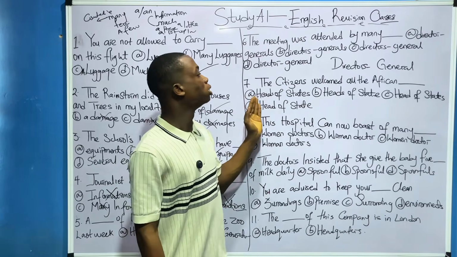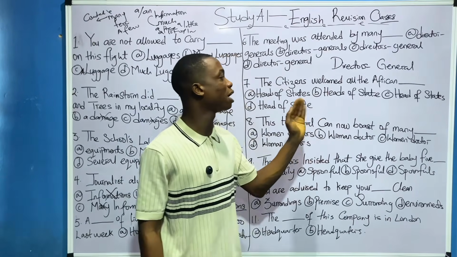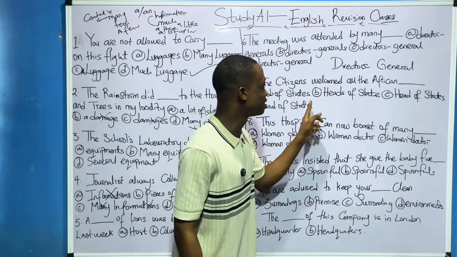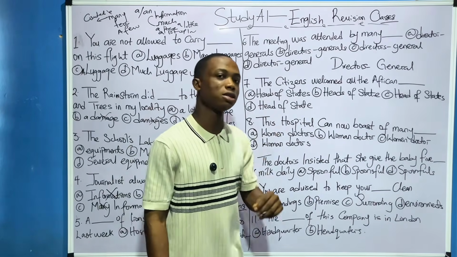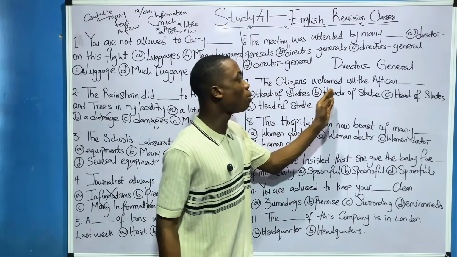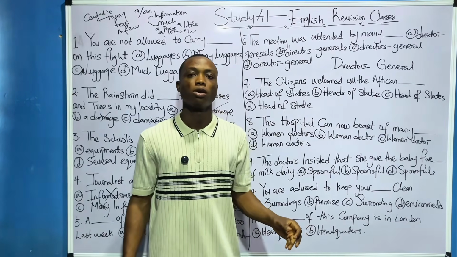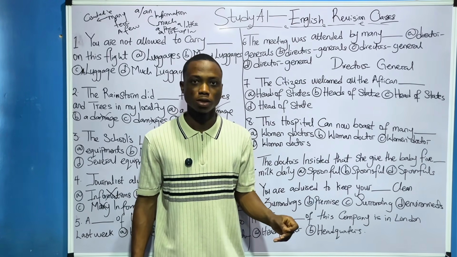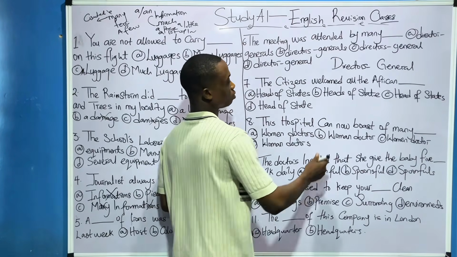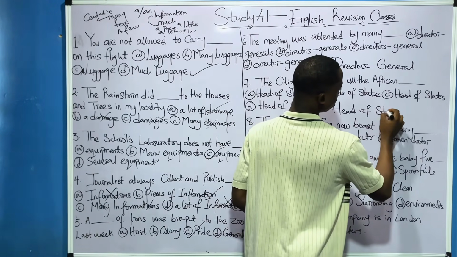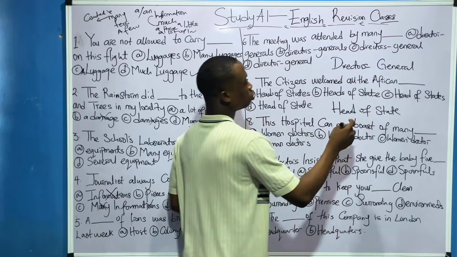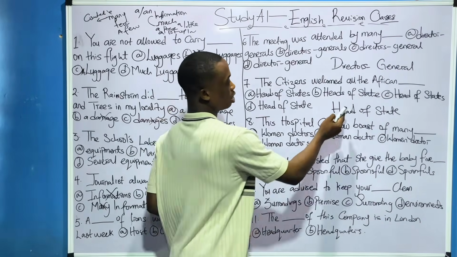Question 2. The citizens welcome all the African dash, heads of state, head of states. Now, listen, the key word here is what? Head. We're trying to pluralize head of state. Now, where are we to put our plural, our S? Is it here or here?